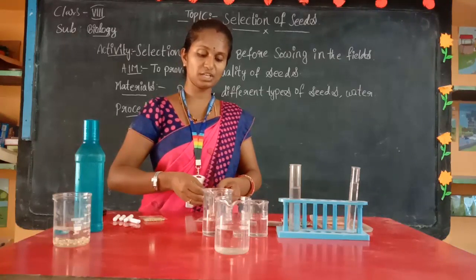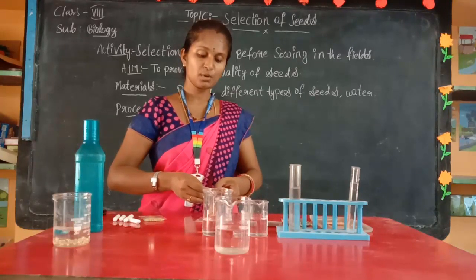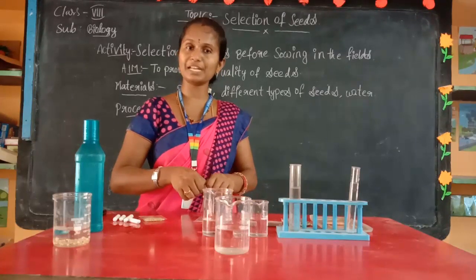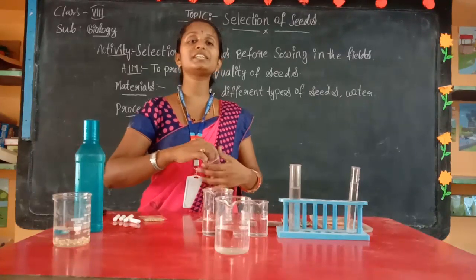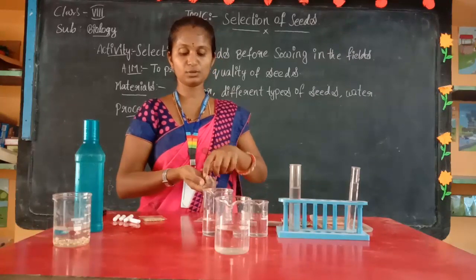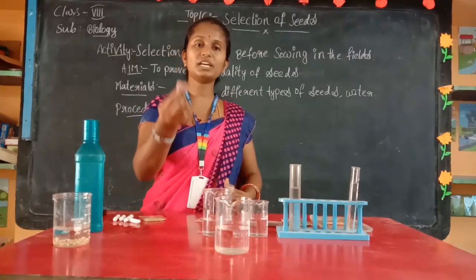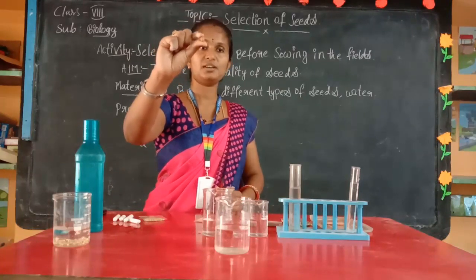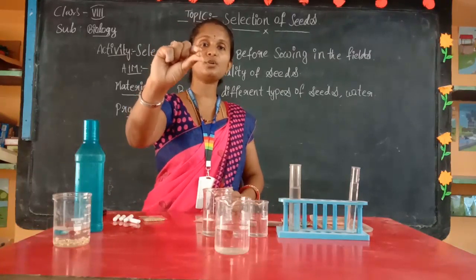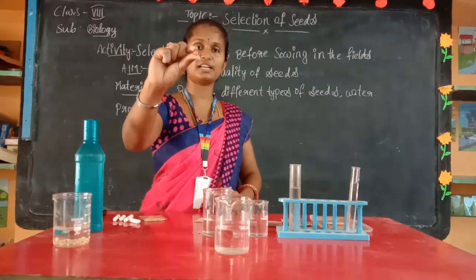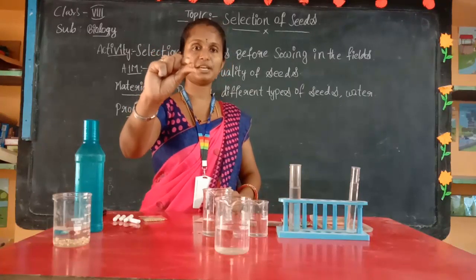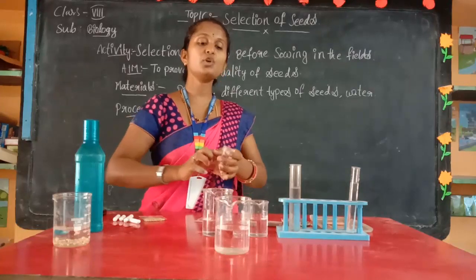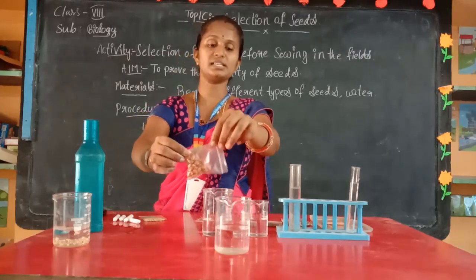And especially we need to remember one thing. When we want to grow a crop, grow a plant, the seed coat is a must. The brown color thing you observe, that is the seed coat. The white color is the peas, which we can eat. If the brown seed coat is not there, the seed cannot germinate. That's why the seed coat is a must. Now I am going to pour the groundnuts in a beaker.